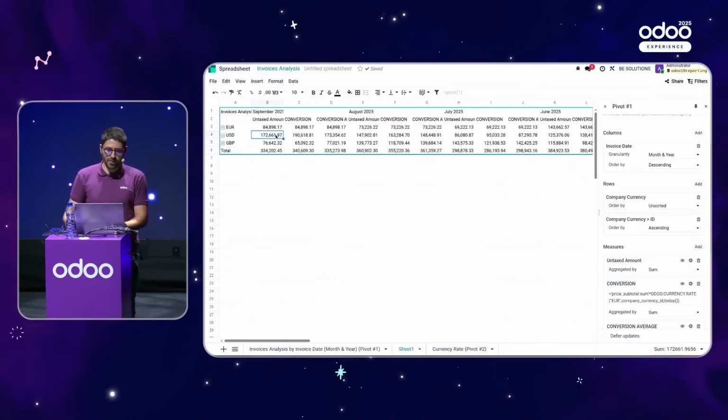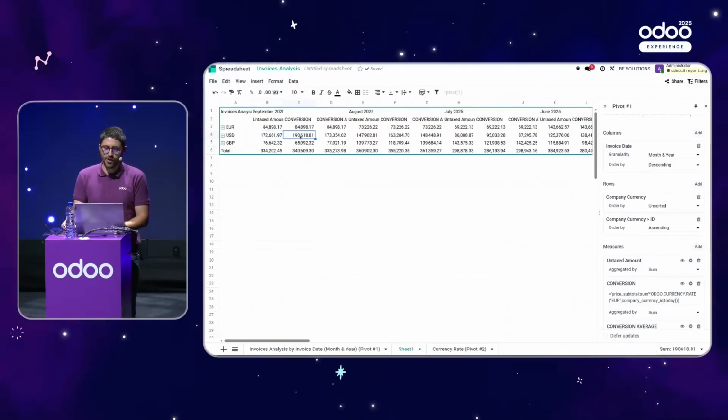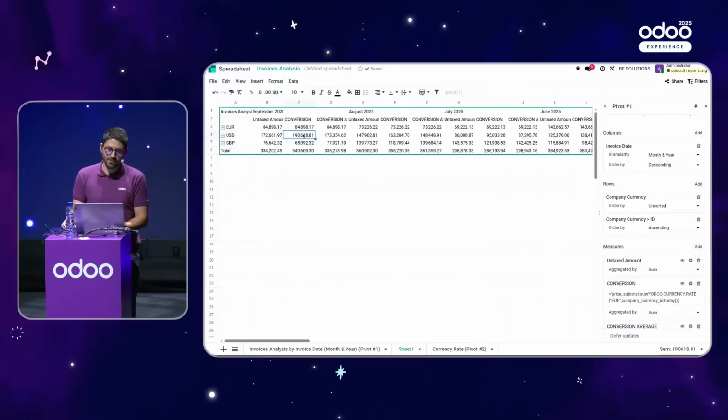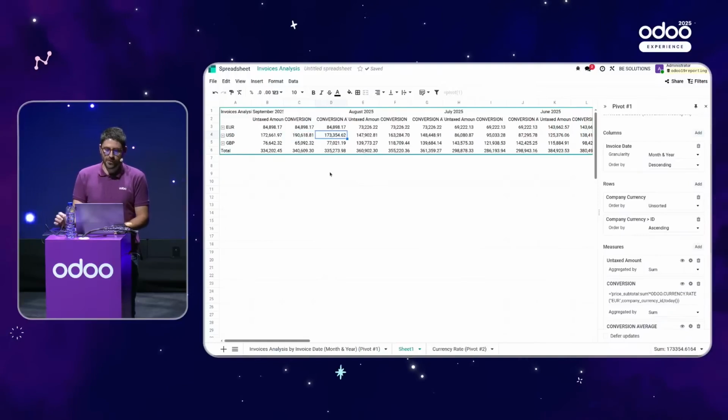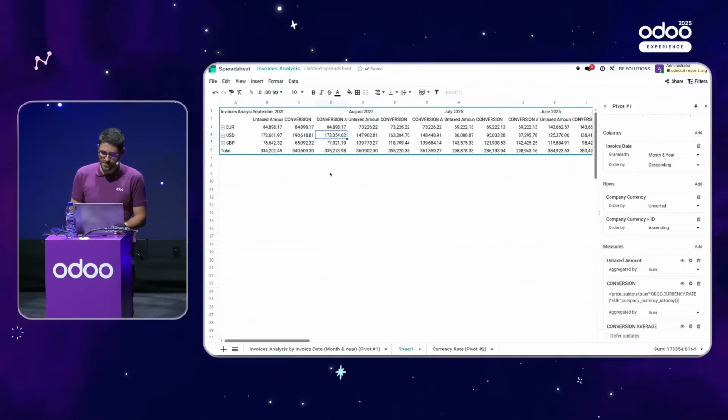You see that, for example, in USD in September, the amount in euro was that amount. I converted it to this new conversion measure in USD, and I put it back in euro, but with the average rate available for the month of September.